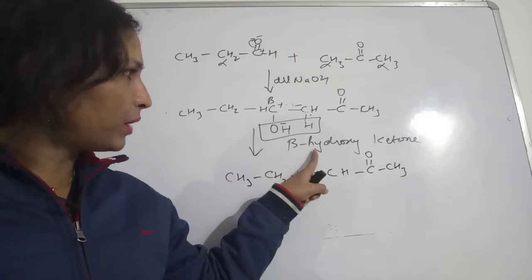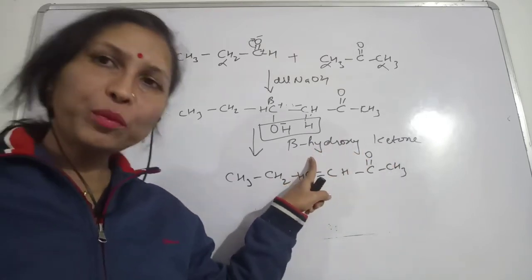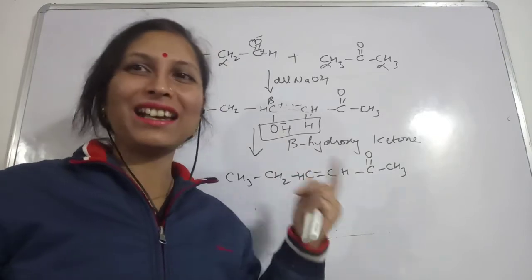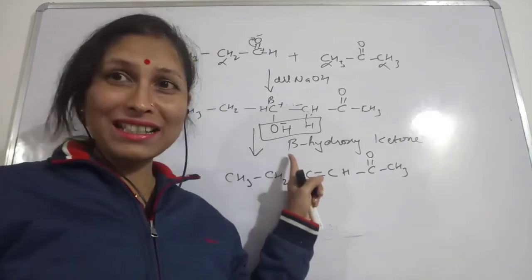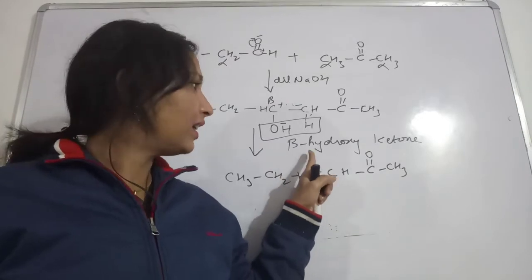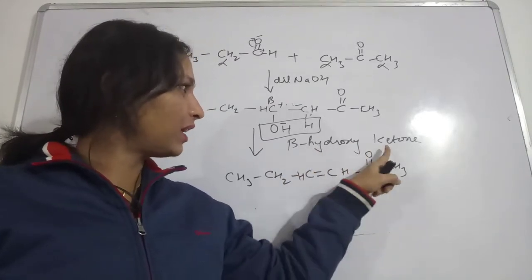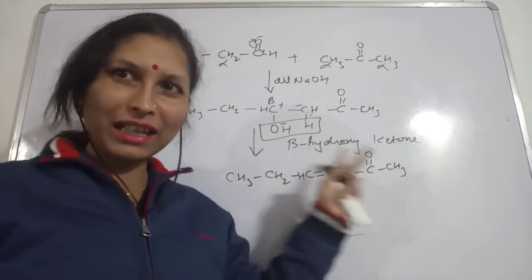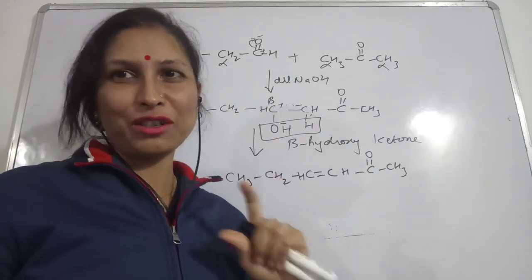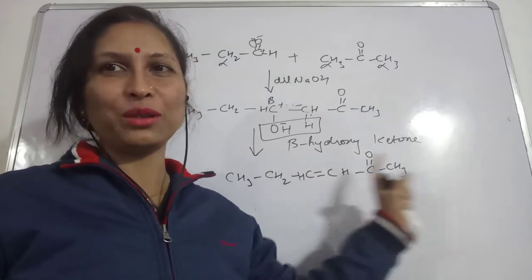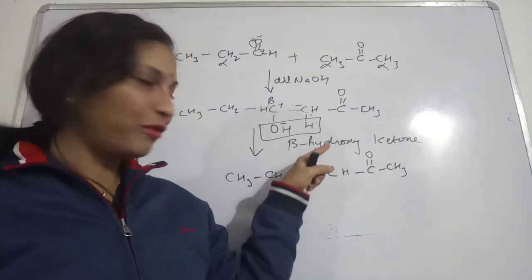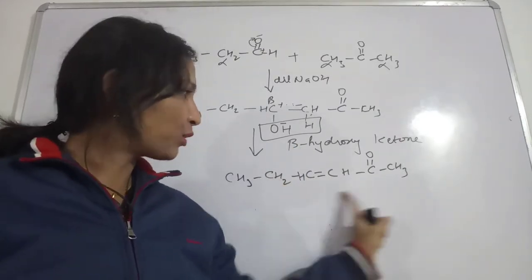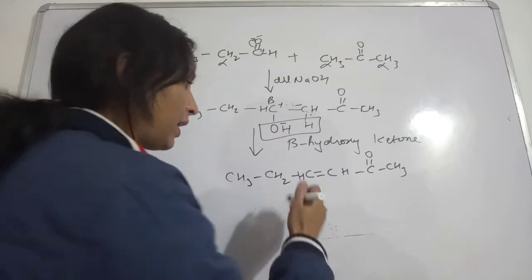See here, beta hydroxy ketone, the aldehyde is not present here. The name aldol condensation was actually giving you an idea about the aldehyde and the alcoholic group. But in this case, what you can observe is the ketonic group. So we can call it ketol, but the famous name for the reaction is aldol condensation only. We are not calling this kind of reaction ketol condensation. From ketol we are taking away this H2O, and this product will be the unsaturated compound.